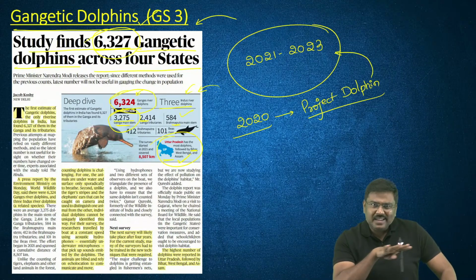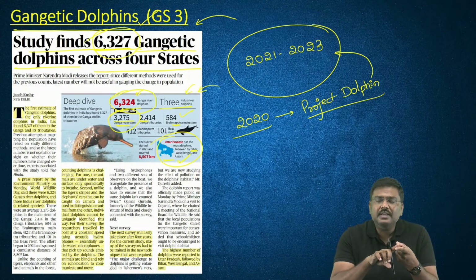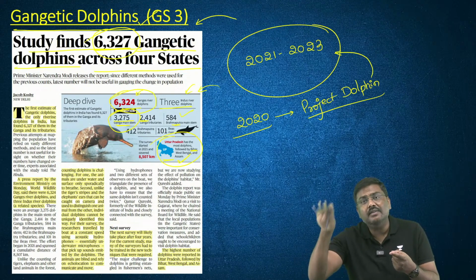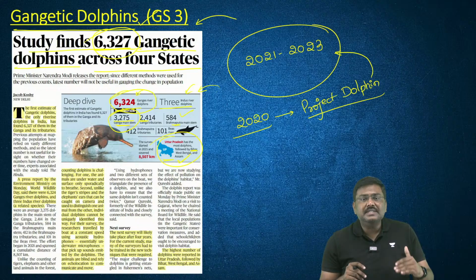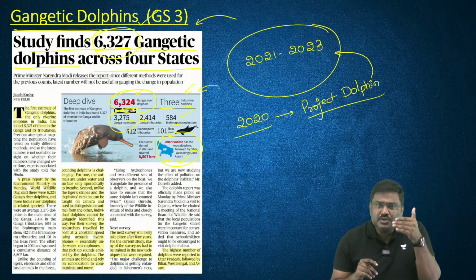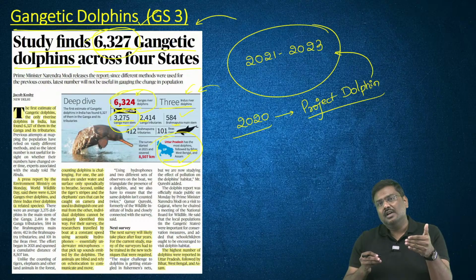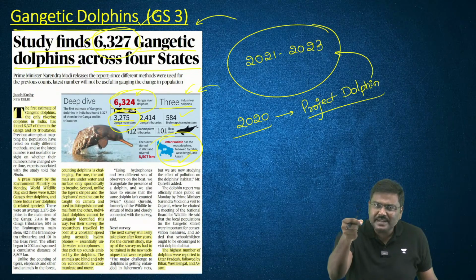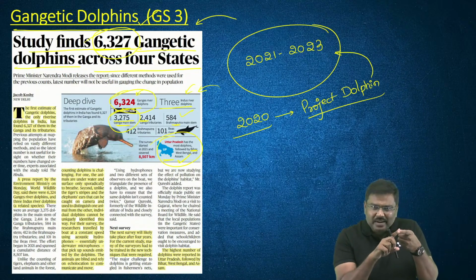Now, why is this data important? Point number 1, the presence of dolphins is generally equated with cleanliness in a river. I'll repeat the statement. If dolphins are present in a river, it is generally associated with the cleanliness of the water in the river, because these river dolphins require clean water to be present and thrive in these particular rivers. So that is one reason.